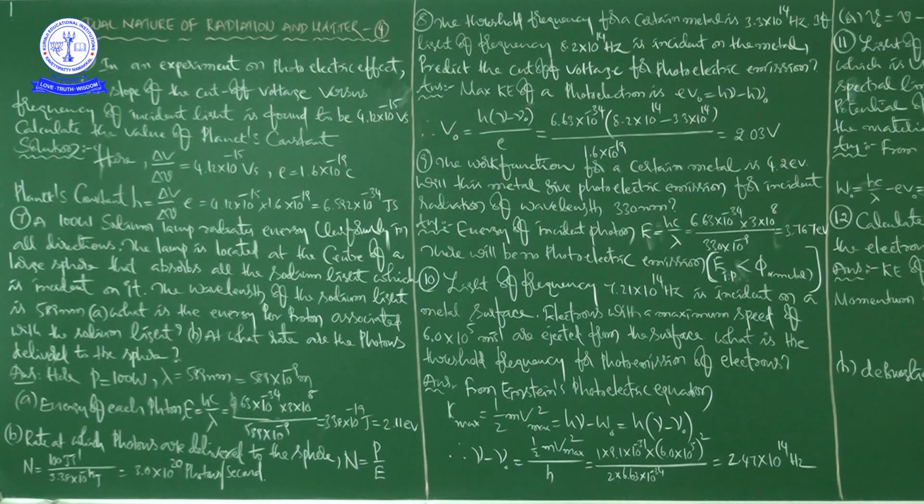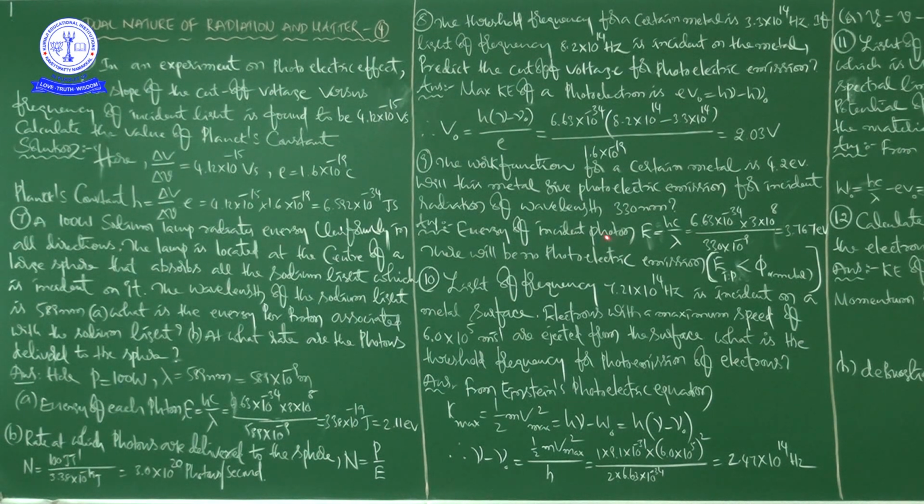The work function for a certain metal is 4.2 electron volts. You know very well, work function means generally either W naught or phi naught. Will this metal give photoelectric emission for incident radiation of wavelength 330 nanometers? So they have given the work function, 4.2 electron volt, and the wavelength of the incident light, 330 nanometers, asking about the possibility of photoelectric emission.